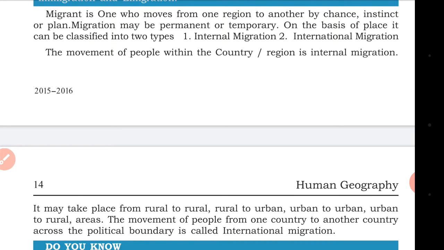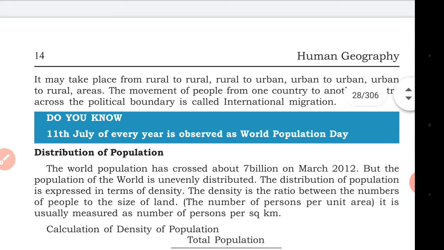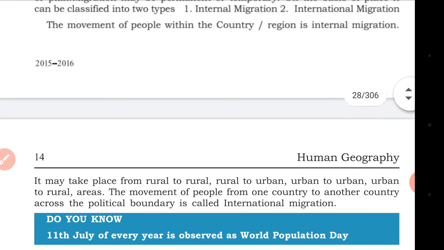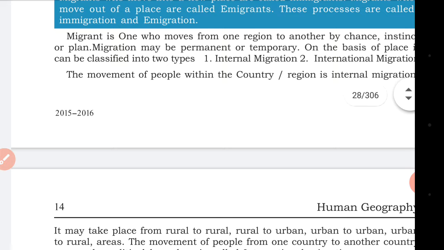Movement of people within the country or region is internal migration. When a person is moving within a particular country from region to region, it is called internal migration. It may take place from rural to rural, rural to urban, urban to urban, or urban to rural. For example, a person living in Telangana going to Bihar or Jammu and Kashmir, or a person from Delhi or UP living in Kerala. He is moving within the country from region to region, so it is internal migration.